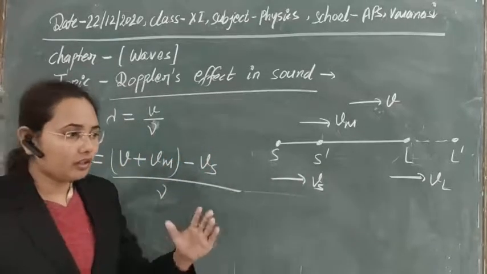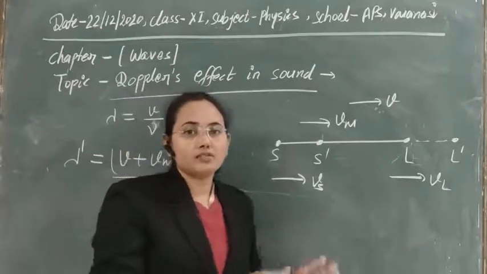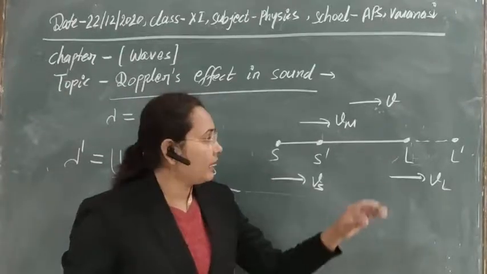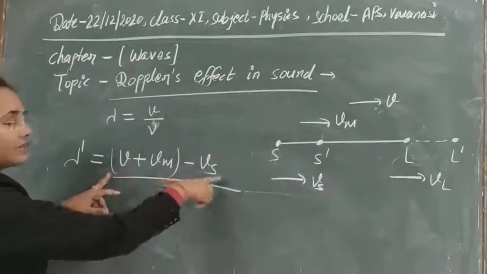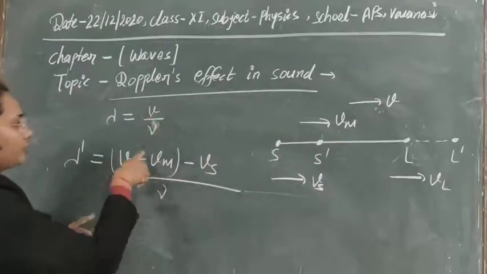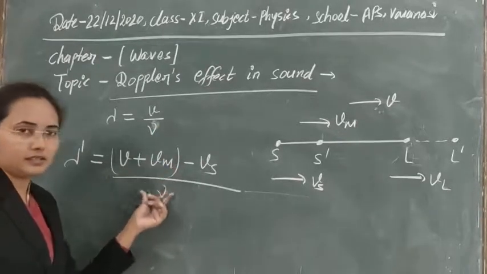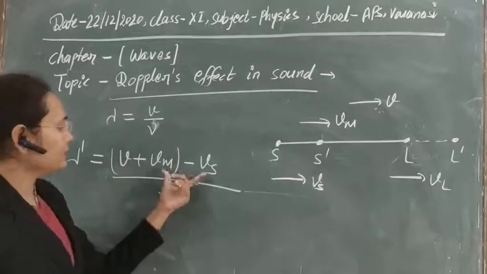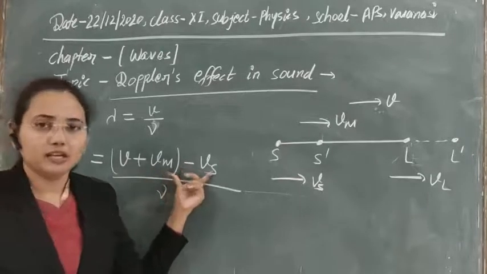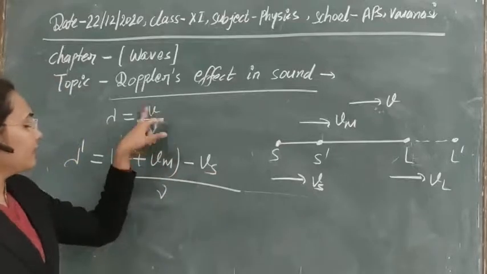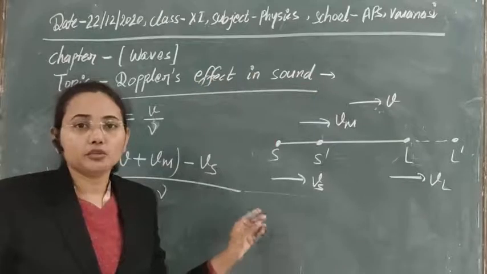Whenever all the things are moving, then due to their movement the velocity of sound will be increased, and finally we get this velocity in place of only V. If in this system the velocity of the medium is equal to the velocity of the source, then at that time the listener will again hear the same frequency that is produced by the source.